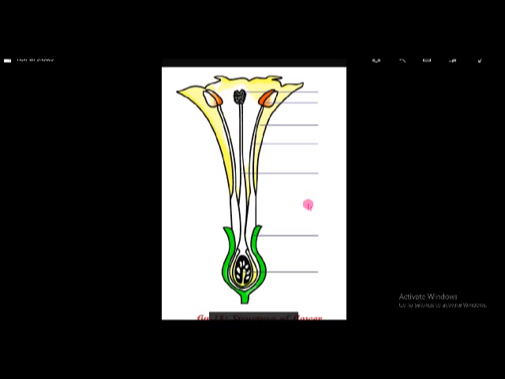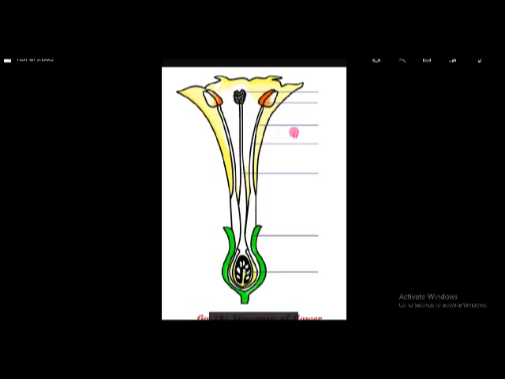And in these four parts, these two, stamens and carpel, are called essential parts, and the remaining two, the petals and sepals, are called non-essential parts. In most of the flowers, these two are present. These stamens are called male reproductive parts, and this carpel or ovary is called female reproductive part. In most of the plants, male and female reproductive parts are both present. That type of flowers are called bisexual flowers.